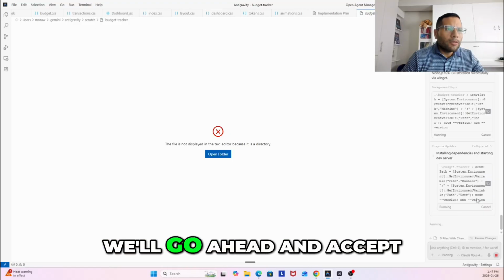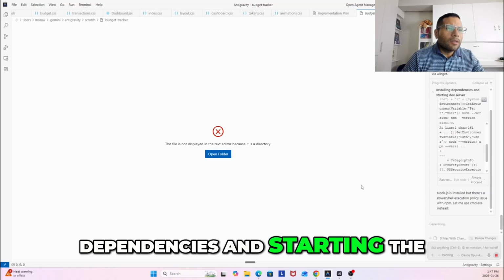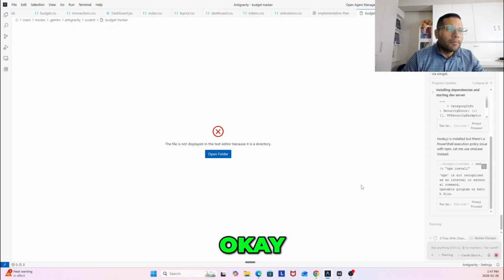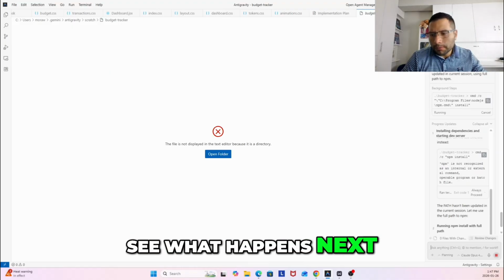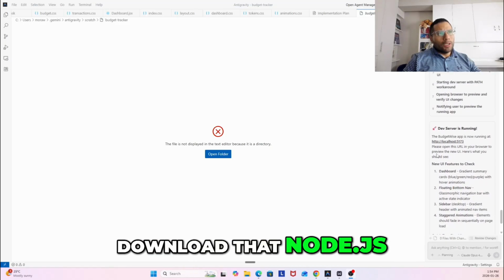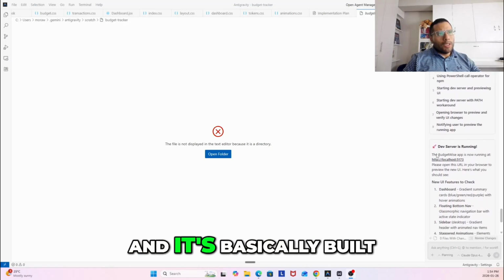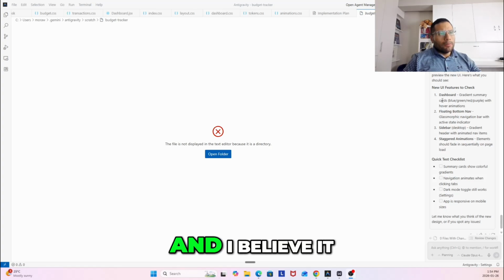Okay, so it's asking me to run a command. We'll go ahead and accept. Okay, so it's installing the dependencies and it's starting the development server. Okay, so let's give it a few more minutes and see what happens next. Okay, so it looks like it has downloaded Node.js, and it's basically built everything it needs to in order to test it out.